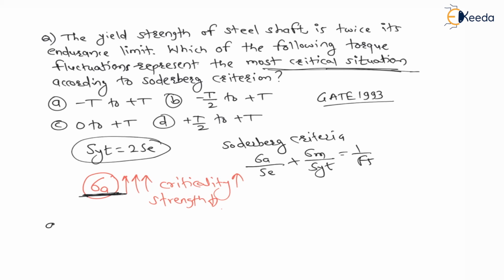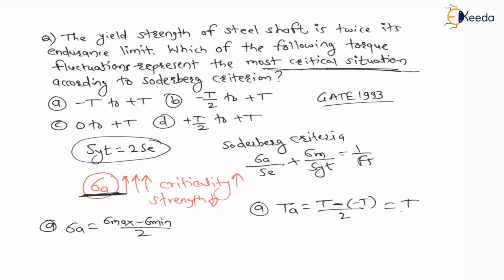Now let us check option A. Stress amplitude is maximum stress minus minimum stress divided by 2. Now for torque, therefore for option A, torque amplitude is equal to maximum torque minus minimum torque divided by 2, which is nothing but T. This is the stress and torque amplitude.